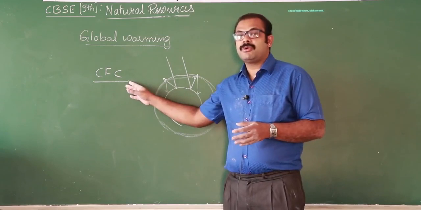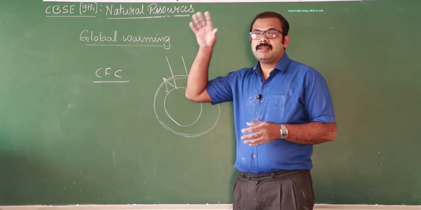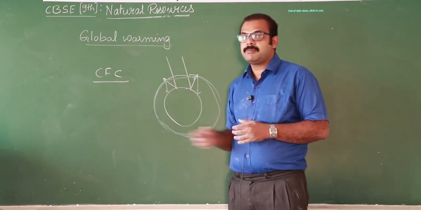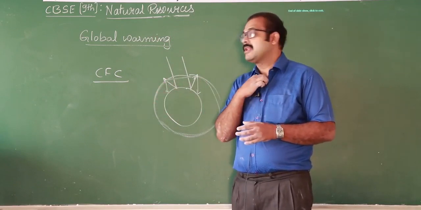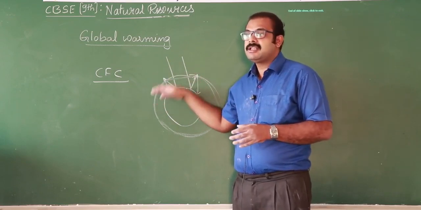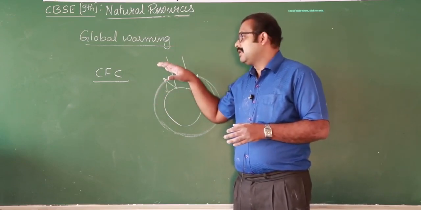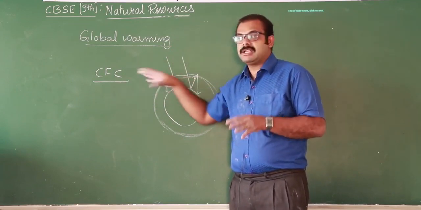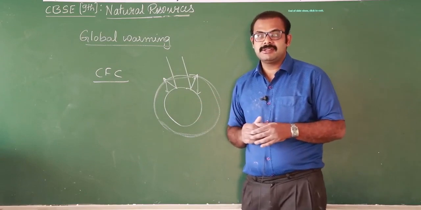So this chlorofluorocarbon destroys the ozone layer. Because of continuous use of chlorofluorocarbon, it makes a hole in the ozone layer, and afterwards, as it was observed by the different nations, they are trying to stop it, and they are not allowing the use of such chemicals in cooling agents.